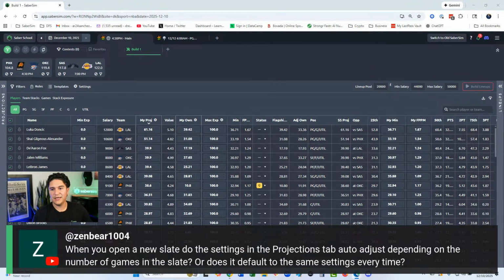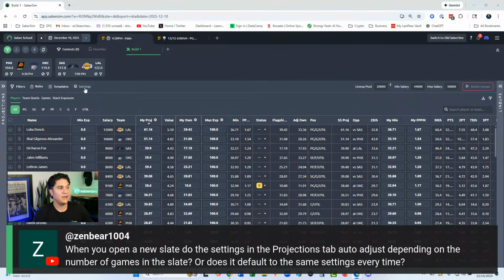Question in YouTube chat: when you open a new slate, do the settings in the projection tab auto adjust depending on the number of games in the slate, or does it default to the same setting every time? Good question. So it does change. It changes based on 2 factors. Number one, it changes based on sport. The sliders for a 2-game NBA slate are going to be different than the sliders for a 2-game NHL slate. And then the sliders for a 2-game NBA slate are going to be different from, say, a 10-game NBA slate, right? We can just check this.